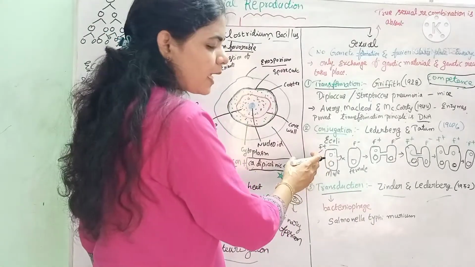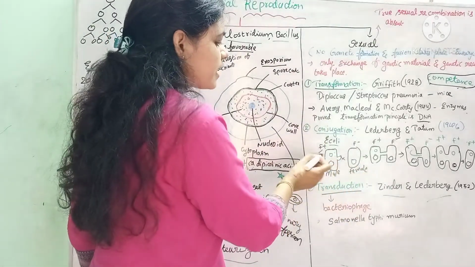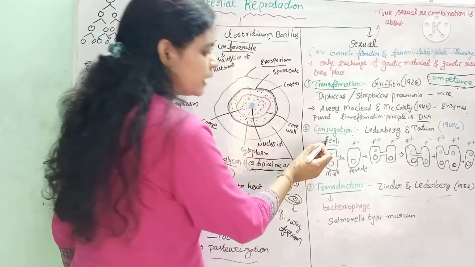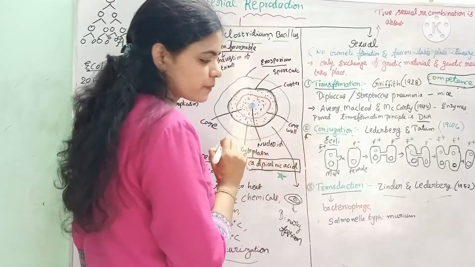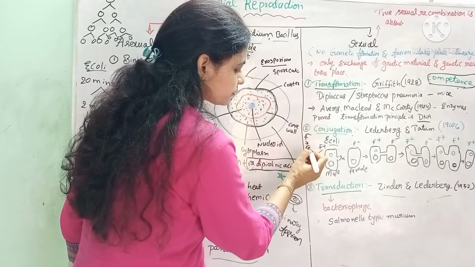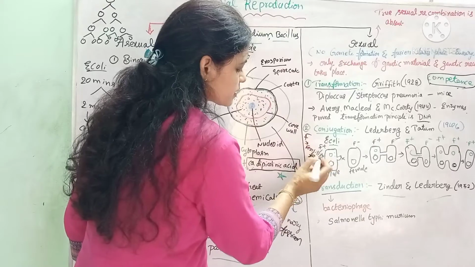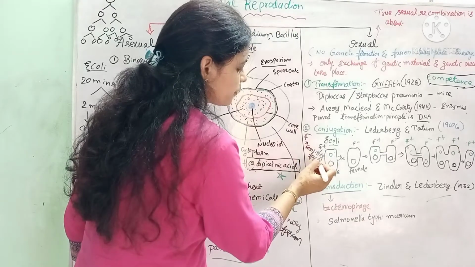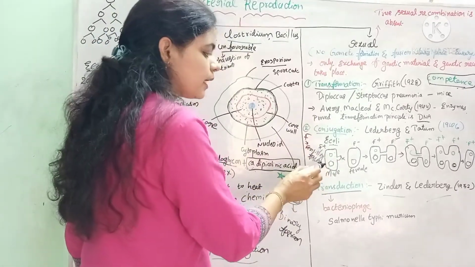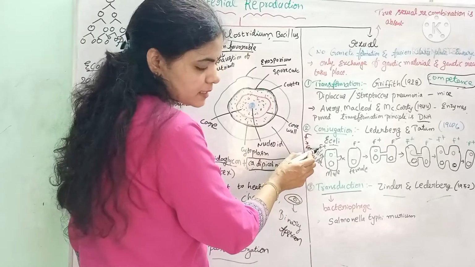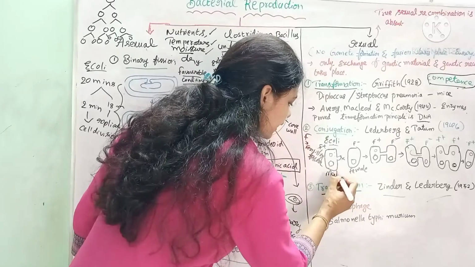The bacteria which have plasmids exhibit some special powers. For example, E. coli consists of the F plasmid. Here F means fertility factor. The bacterium which contains the F plasmid is called F plus, which represents male.